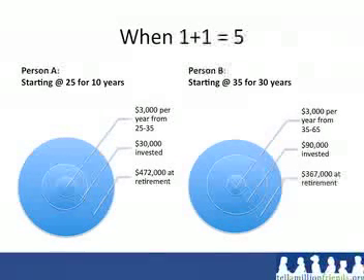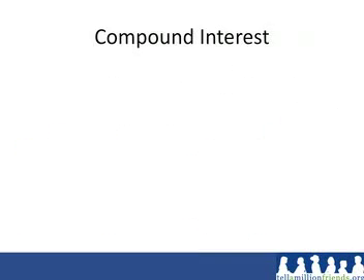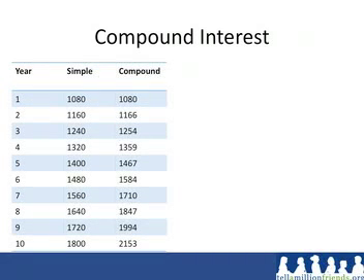If we just looked at the amount invested, we would logically think that Person B should have more money at retirement because they invested so much more, but that is clearly not the case. So let's explore what causes the difference to occur. Let's talk about interest and a couple different types of interest. Interest is what someone pays us to use our money. We will use some numbers to demonstrate the two different types of interest, compound and simple interest.